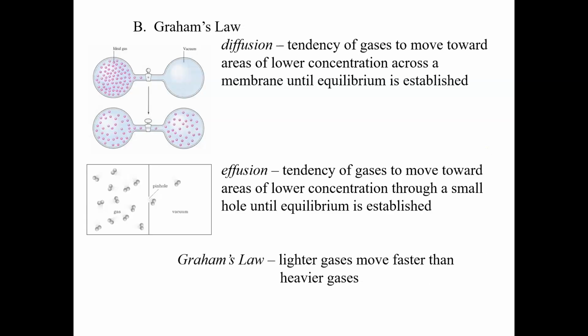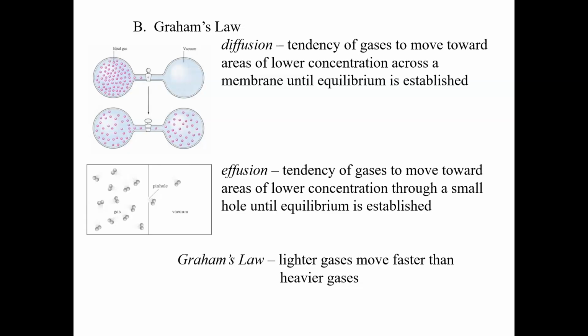So Graham's law then says lighter gases move faster than heavier gases. Again, not a big revelation. You're like, well, that seems like it makes sense, right? If you have a person that is really light, and they're running against a person that's really heavy, more than likely the light person is going to win that race just about every time. Why? Because they're lighter. They can move faster. They don't have as much to carry.